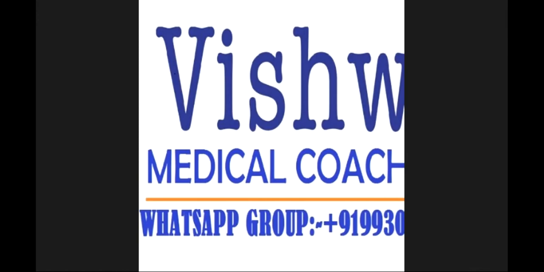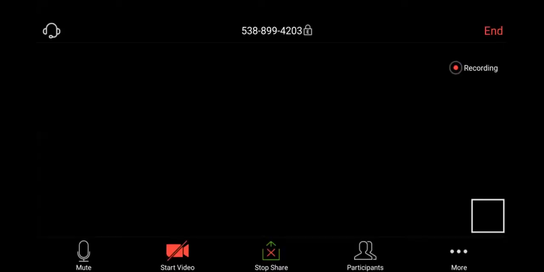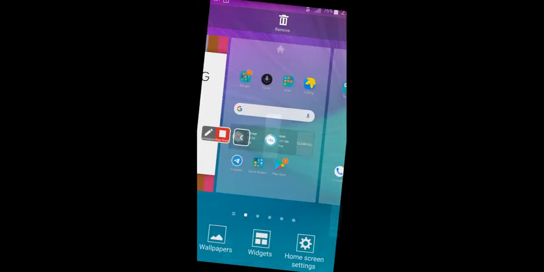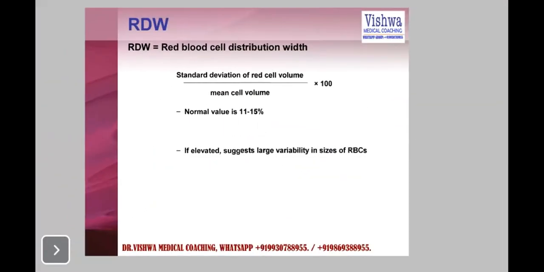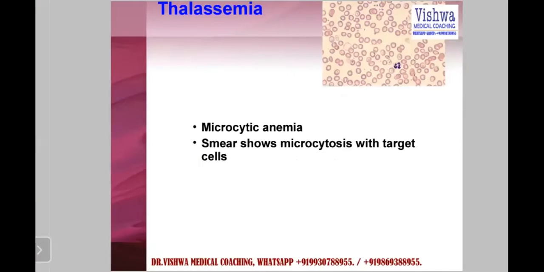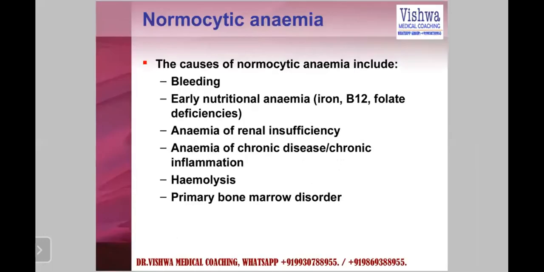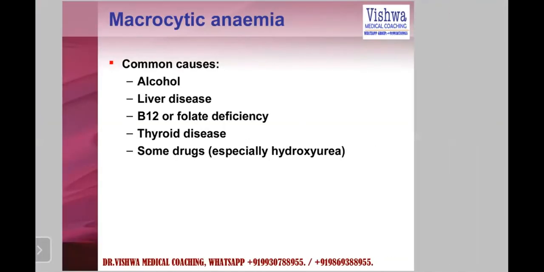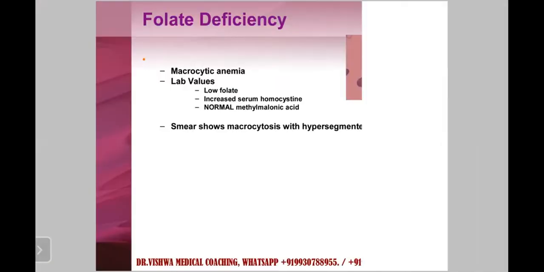Of course, this was the last topic only, but I thought that this can make a little difference in the understanding. So today we are going to discuss what we started in the last lecture. Let me go to the WBCs today. Pernicious anemia and folate deficiency we have discussed in the last lecture.